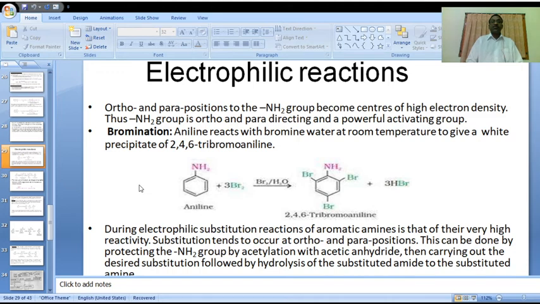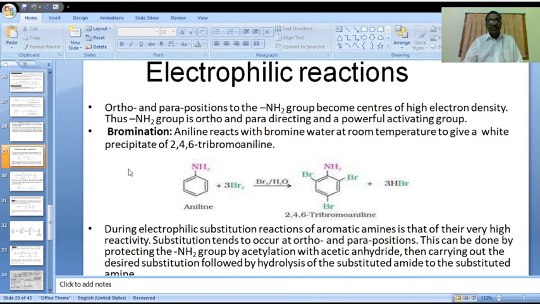Here please observe a suitable example for this electrophilic reaction: bromination.